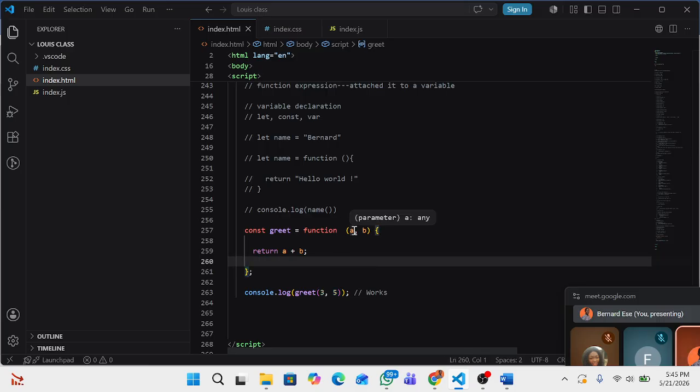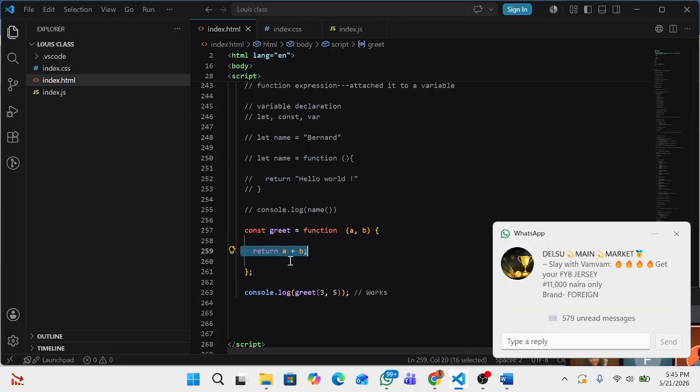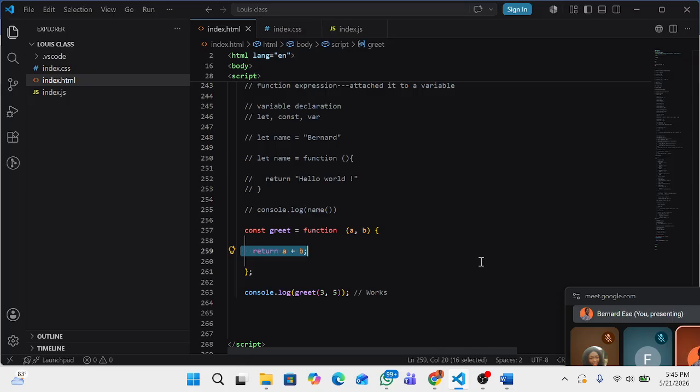This is a variable that represents 3 and this is a variable that represents 5. So when you do return a plus b, you are automatically saying return 3 plus 5. Do you understand? So that's it for function.